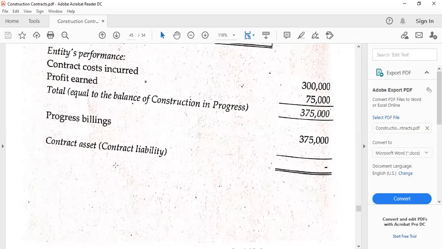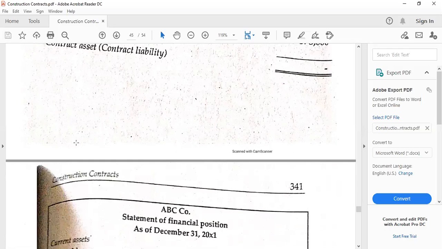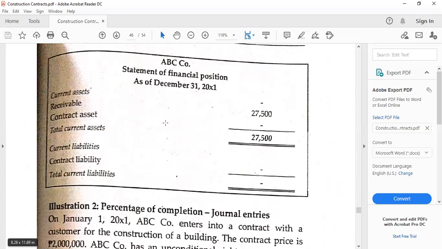So there is still an obligation on the part of the company to perform more because the billings have been greater than the CIP. Contract asset again is due from customers. All right. And here is a sample financial statement, statement of financial position showing the current assets, receivable and contract asset, and the contract liability under current liability. So both are current because they are to be settled within 1 year or exactly 1 year or less.